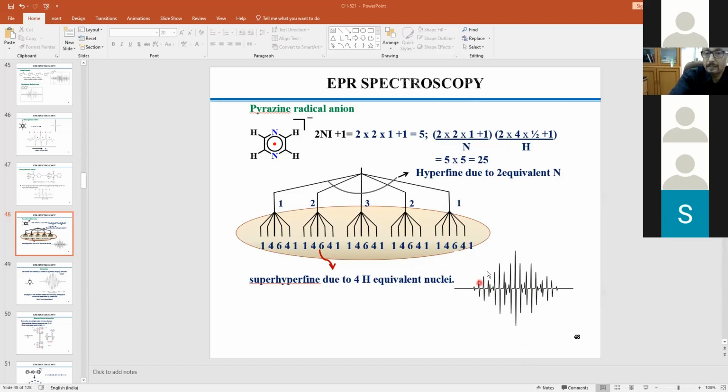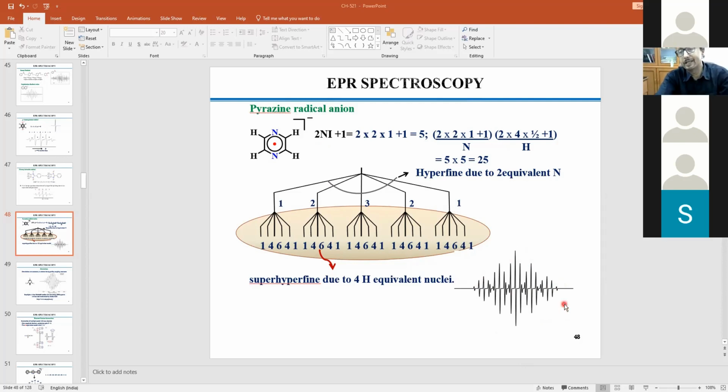Now, these 25 lines, the intensity is very well defined. I have not written it over here, but you can see it in any book or on a website on the internet.